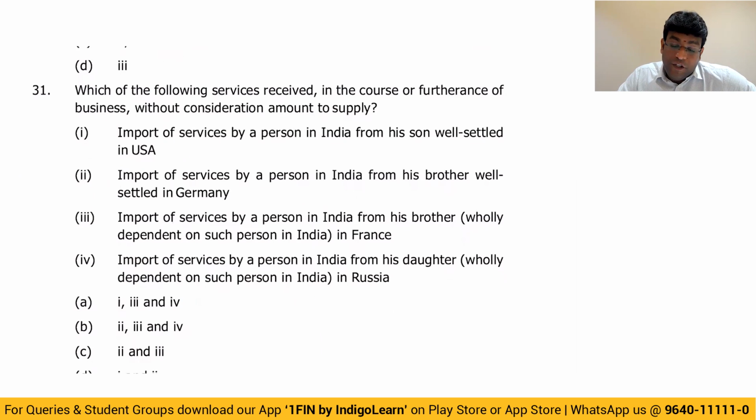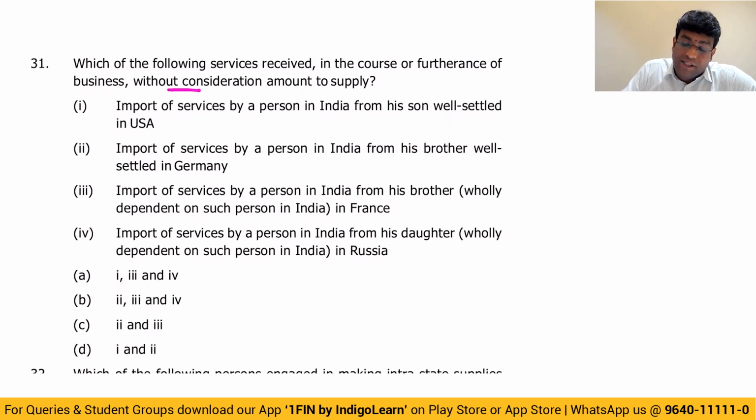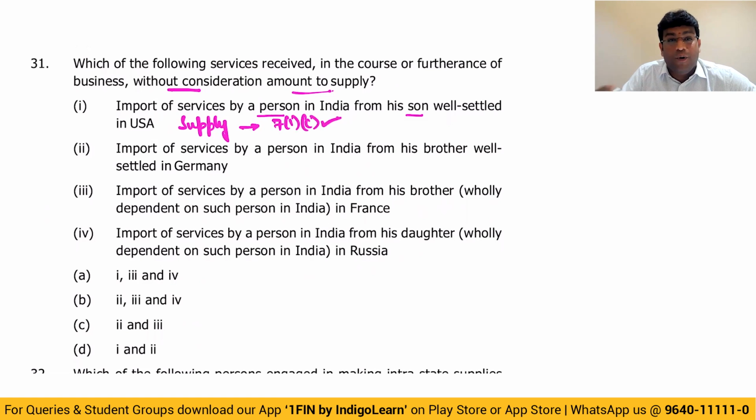Next. Which of the following services received in the course of furtherance of business without consideration amounts to supply? Import of service by a person in India from his son well settled in USA. This is definitely supply because of Section 7(1)(c). Last point: import of service by a person from a related person or from any establishment outside India in the course of furtherance of business.